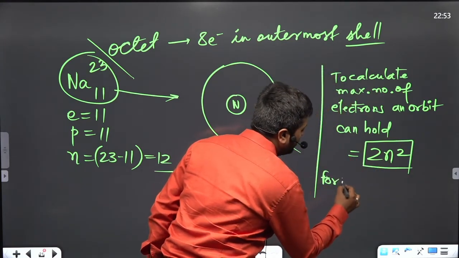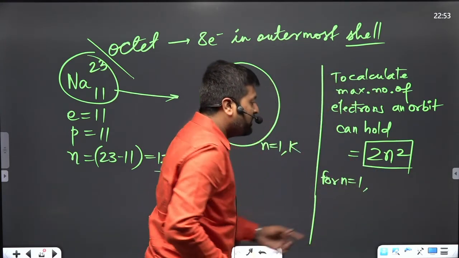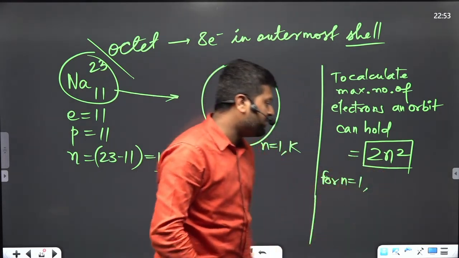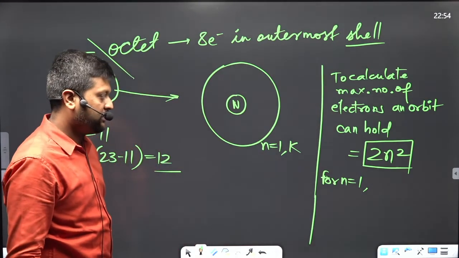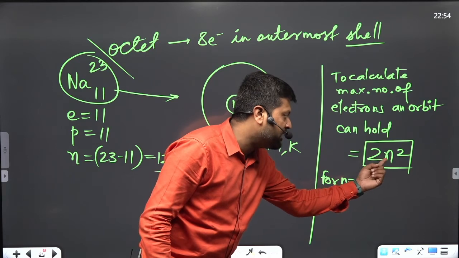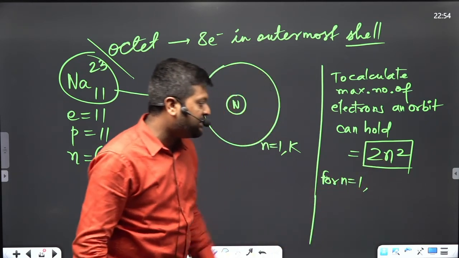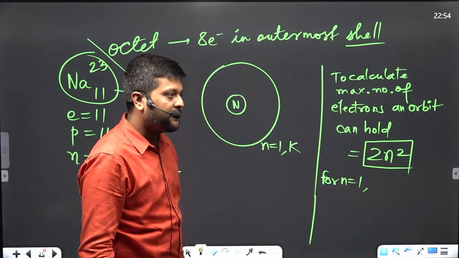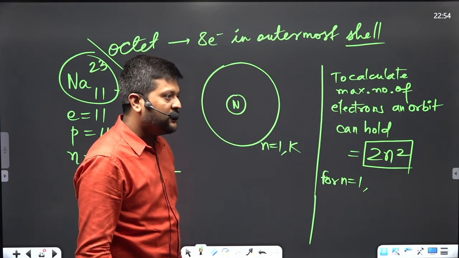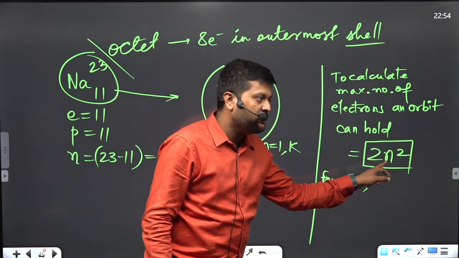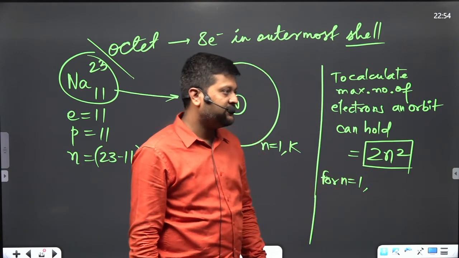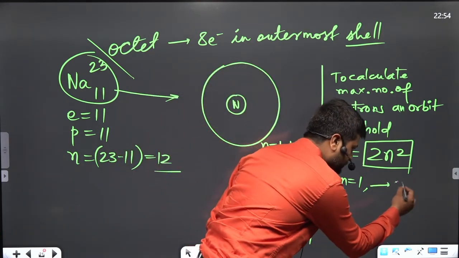For n equals 1, put the value of n here. How many maximum electrons can n equals 1 accommodate? 2 into 1 squared. How much is it? 2. It's 2.